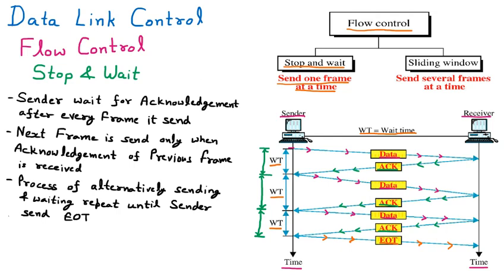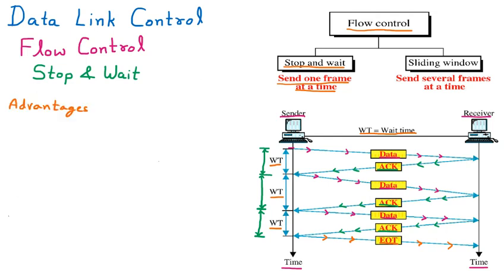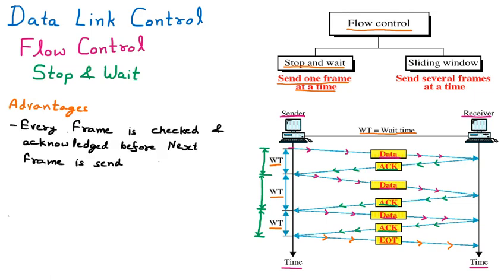Now we are discussing the advantages of the stop and wait protocol. We have only one advantage: every frame is checked and acknowledged before the next frame is sent. If we send one frame and don't receive the acknowledgement, we will not send another frame. So every frame we send will be acknowledged, which is good for us. That is the advantage.